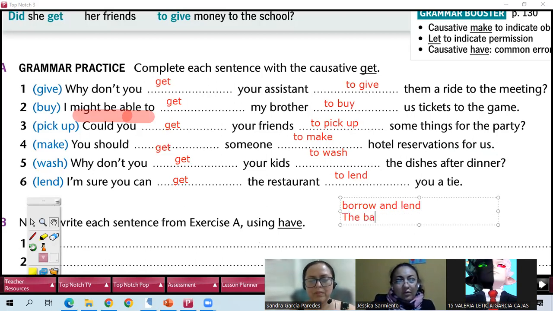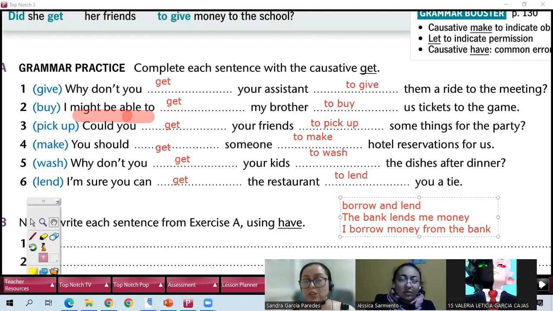I don't know for sure what's the meaning of lend and borrow. Borrow is like hacer un pedido. Like prestar. So lend and borrow es prestar. What's the difference? Valeria, could you tell Jessica the difference? Borrow is give something. Instead, lend is when someone gives you.